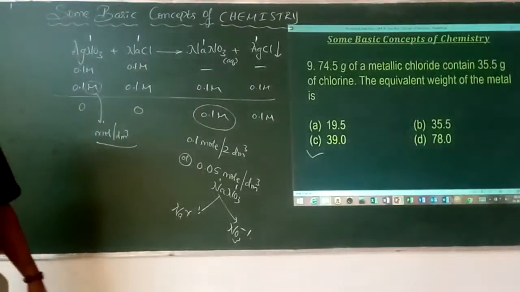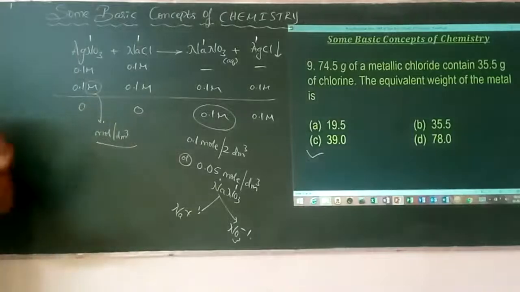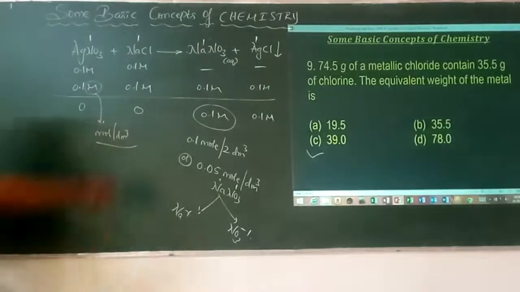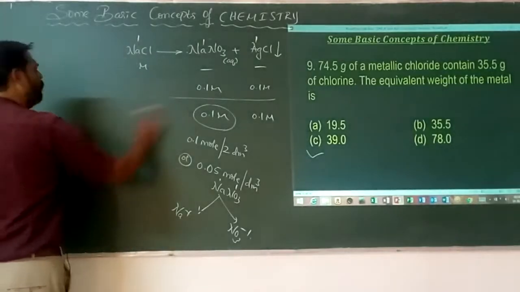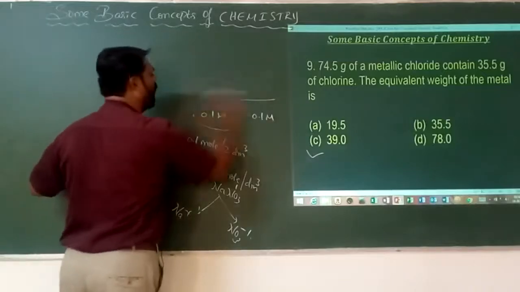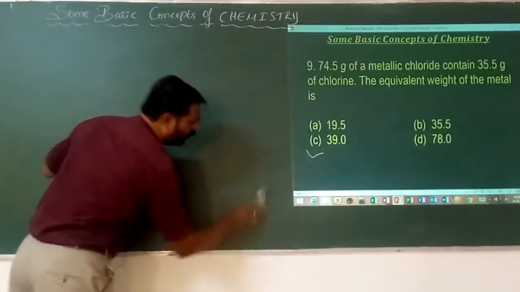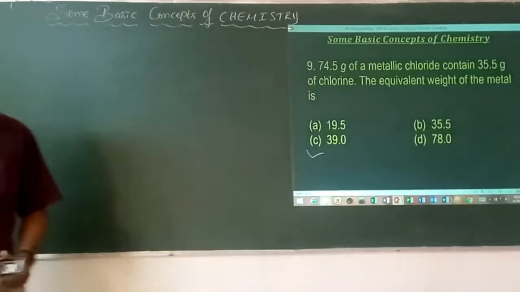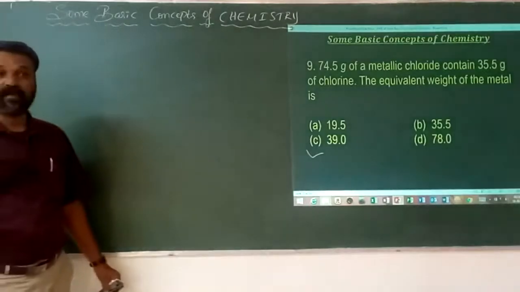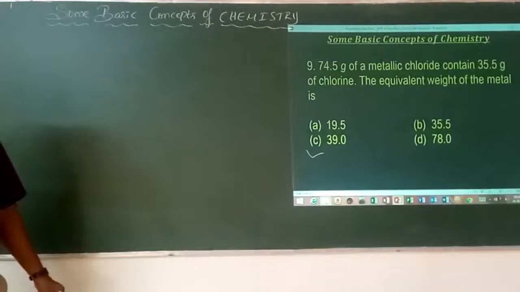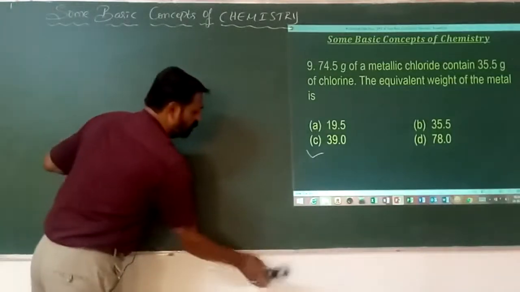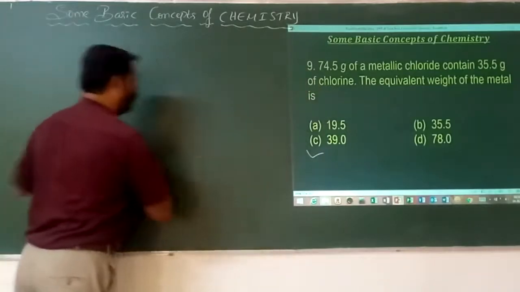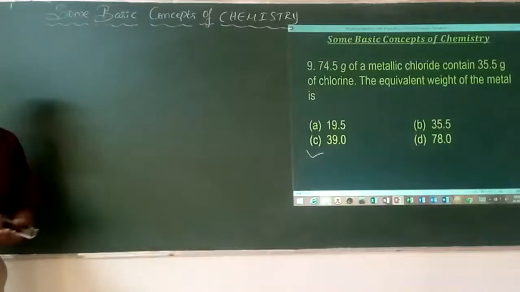74.5 grams of the metallic chloride contains 35.5 grams of chlorine. Then what should be the equivalent weight of that particular metal? As in the theoretical part, when we discuss equivalent mass, the equivalent mass of a substance can be determined by 4 different methods: the chloride method, the oxide method, the hydrogen displacement method, and the interconversion method. Okay? So by seeing the chlorine in the question, we decide the name of that method is the chloride method.